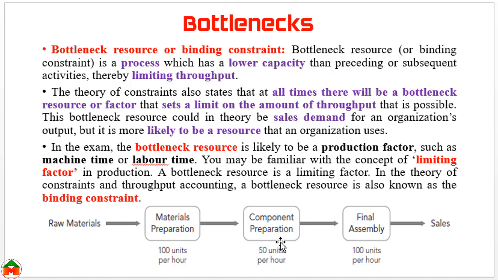In that case, there may be some idle capacity in the material preparation and assembling unit, because this resource is constraining the output for the other production processes. These two, material preparation and final assembly, will face some idle capacity.